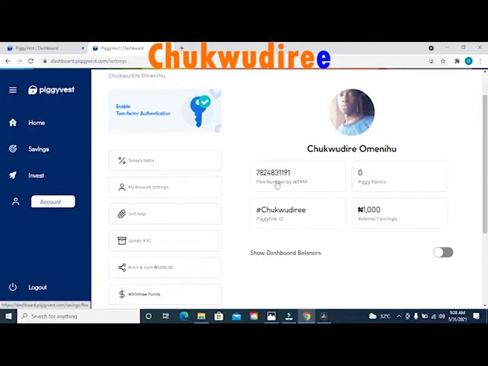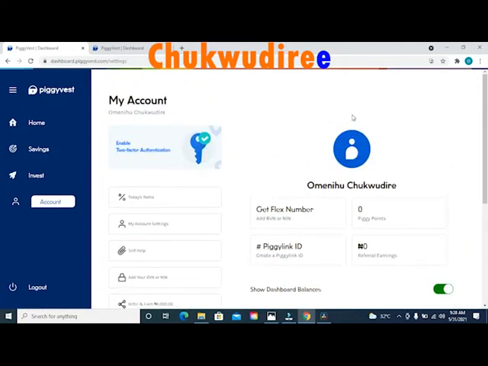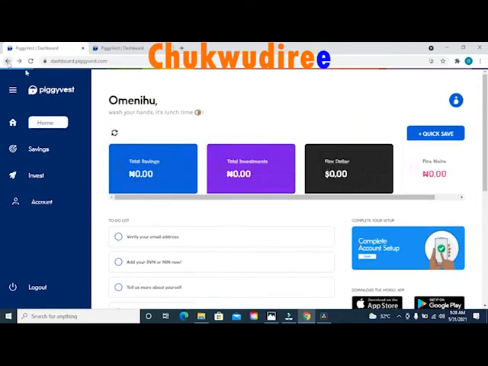So if you have successfully connected your BVN with your PiggyVest account, your Flex wallet account number will be generated for you by PiggyVest. All you need to do is transfer a minimum of 100 naira or more to this bank account. But for the sake of this tutorial, I will advise you to transfer a minimum of 1500 naira if you have it to your PiggyVest Flex wallet account number, and I will tell you why. This will help us successfully redeem our 1000 naira sign up bonus when we get to the second option.